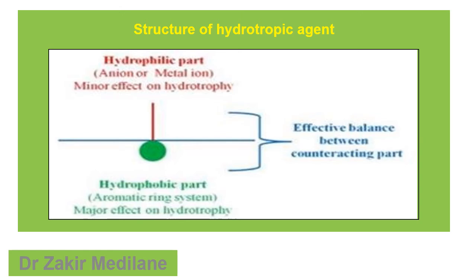Here is the major effect on hydrotropy, whereas in the upper portion there is only a minor effect. In the hydrophilic portion we observe the tail, and in the hydrophobic portion, the head, we observe the aromatic ring system.